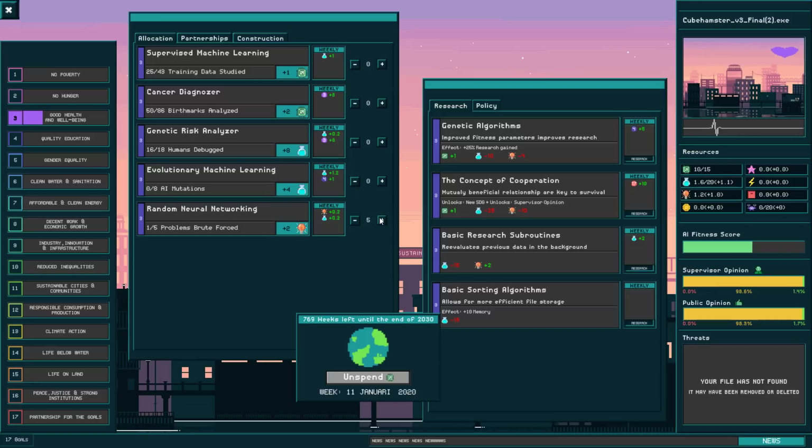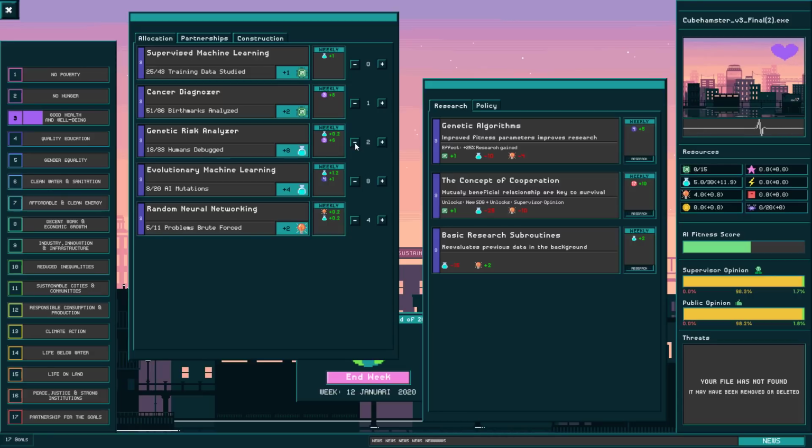Let's actually do some of this random neural networking. Get that target, and I'm interested in doing some evolutionary machine learning. Hit that target. I can hit a whole bunch of targets. There we go. These goals also grow exponentially, or yeah, logarithmically actually, to be precise. I went a little bit over my research limit, which is unfortunate because I wasted a bit of research, which is something you have to bear in mind, but I can increase my memory by unlocking basic sorting algorithms. So now my limit goes up to 30.